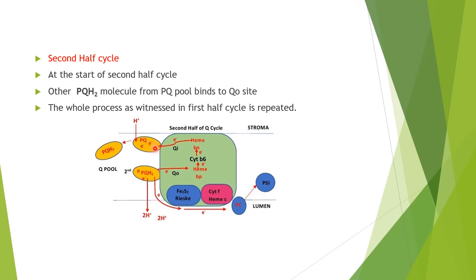As a result, it will become plastohydroquinone. That will be detached from this and will result in the regeneration of the PQH2 that will go to the PQ pool. So it marks the end of the cycle here. The whole process is witnessed as in the first half cycle.